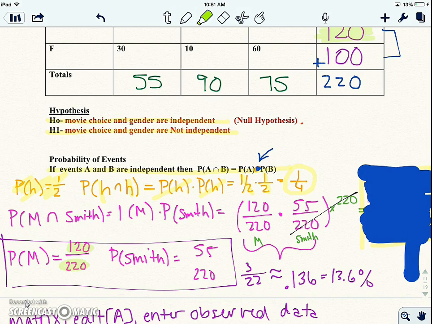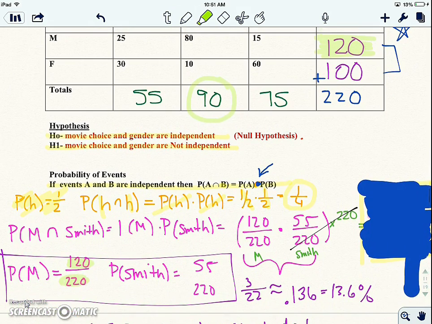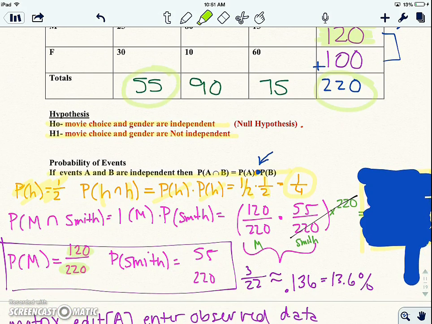The probability of liking the movie Mr. and Mrs. Smith, well, that's 90 people out of 220. Okay, I hope you just caught the error. I said Mr. and Mrs. Smith. 90 is for 300. The probability of liking Mr. and Mrs. Smith was 55 out of the 220. Okay, 55 out of 220.